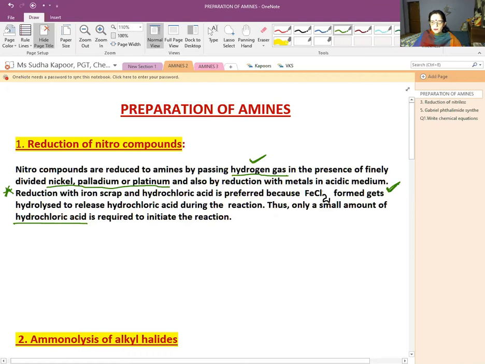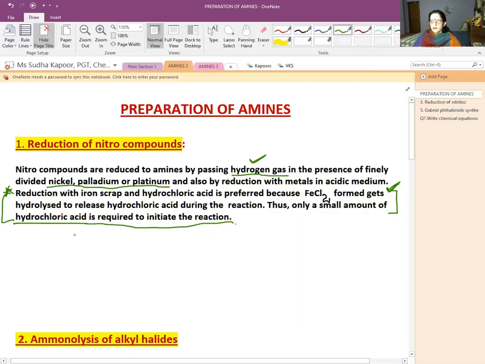So this becomes a very important reason why it is preferred, whereas there are various other methods also. Why is it preferred? Because the FeCl2 formed is hydrolyzed to release HCl during the reaction, and only a small amount of HCl is required to initiate the reaction. So learn this reasoning along with the topic.